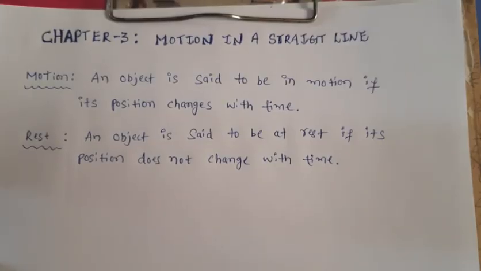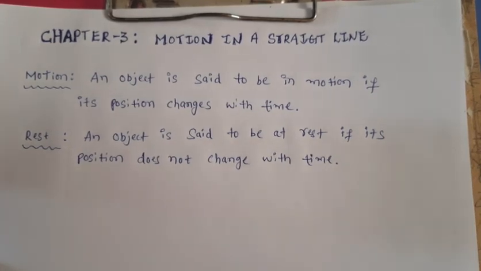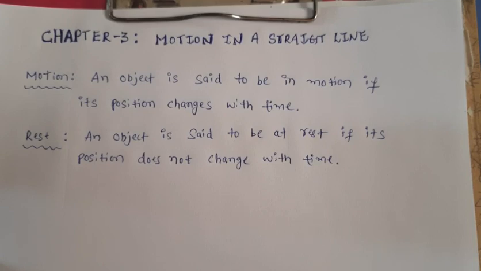Then what is rest? An object is said to be at rest if its position doesn't change with time. For example, if you stand on a ground and if you see a tree, the position of the tree doesn't change with time, then we can say that the tree is at rest. So now can we differentiate what is motion and what is rest? If position of an object changes with time, then we can say that the object is in motion. If position doesn't change with time, then the object is said to be at rest.